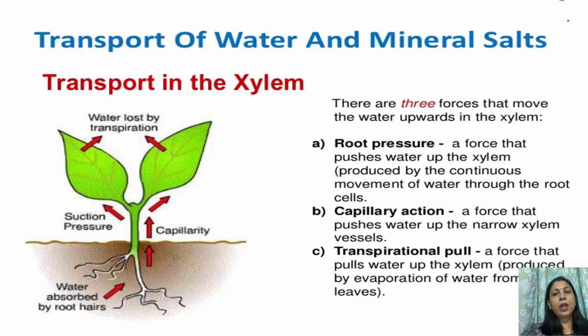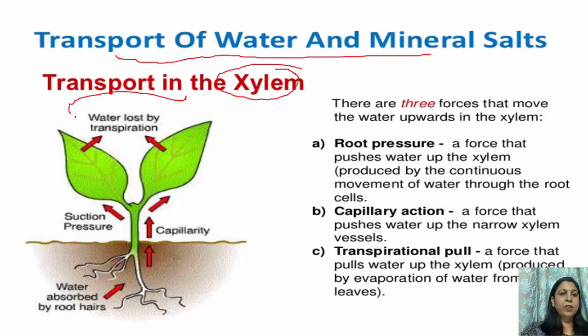Now, transport of water and mineral salts. Transport of water and minerals takes place in xylem. You can see water lost by transpiration makes a suction pressure, capillary action, and water is absorbed by the root and it moves towards the upward part of the plants. The movement of water and minerals in the xylem is only in one direction. It is unidirectional, that is from the root to the top part of the plant.